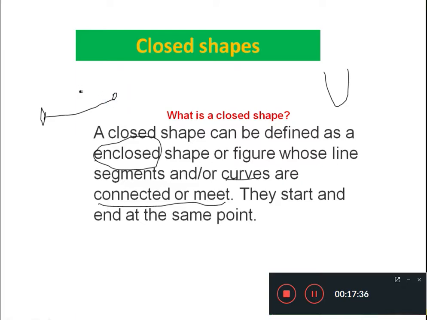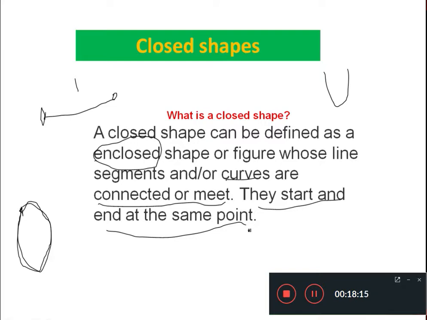do not meet in open shape, but in case of closed shape this ending point and starting point are always the same, like this diagram starts from this point and comes back to that point to end. ये इनका स्टार्टिंग पॉइंट और एंडिंग पॉइंट जो होता है वो क्या होता है, सेम होता है. That's why they are telling: start and end at the same point. वो स्टार्ट भी एक ही पॉइंट से होते हैं और एंड भी end at the same point.